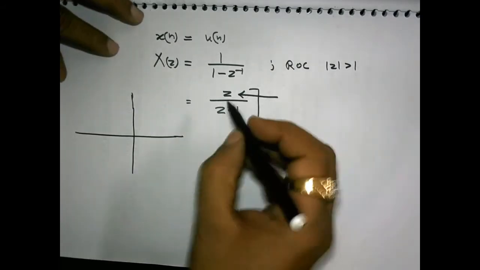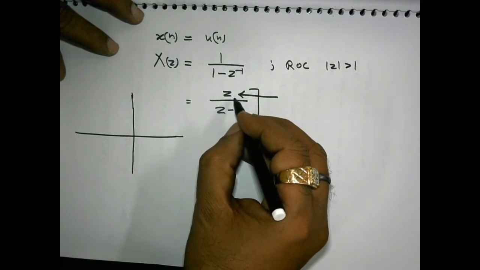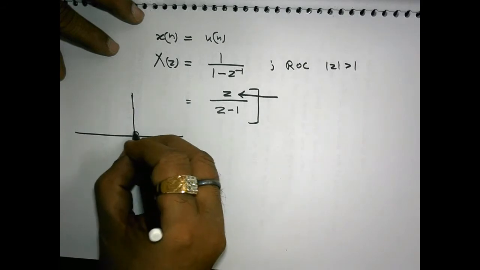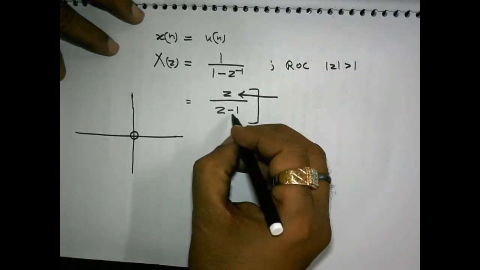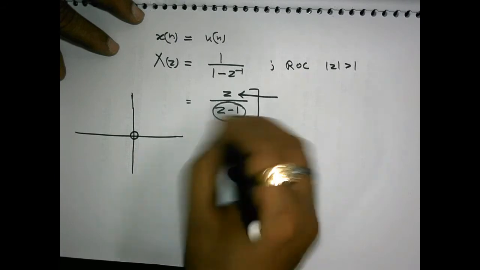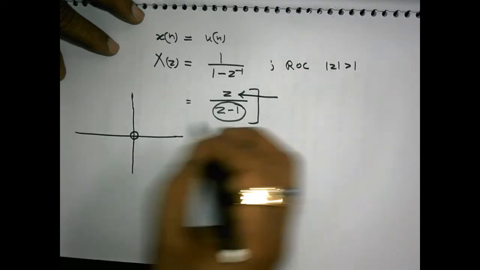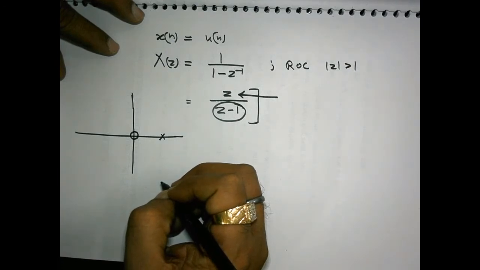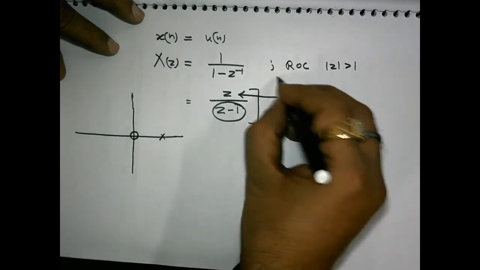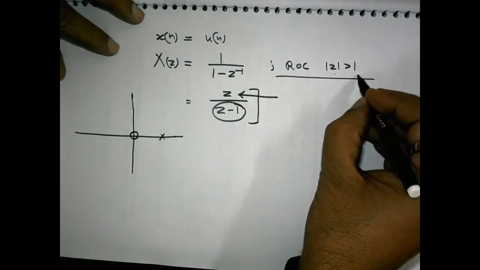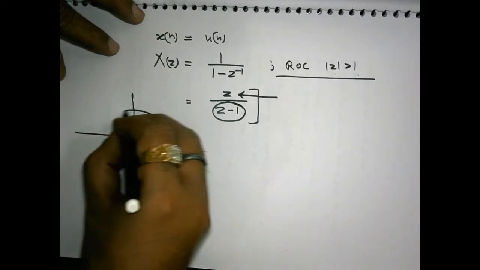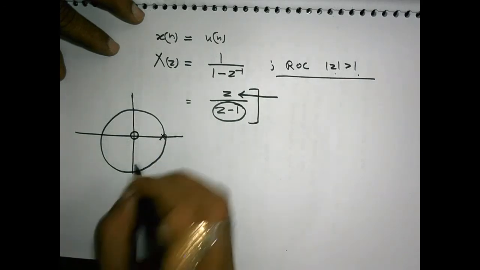But just for simple elaboration, this has one zero located at z equals 0, and one pole located at z equals 1. The ROC is greater than 1; it contains all the values of z greater than 1. So we will make a circle which excludes this pole.